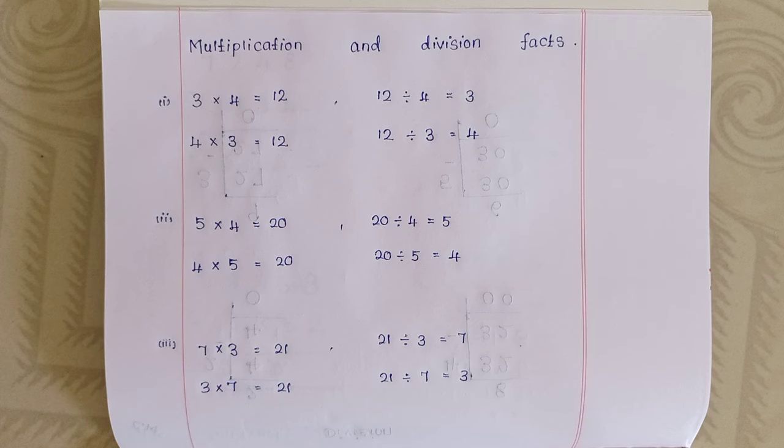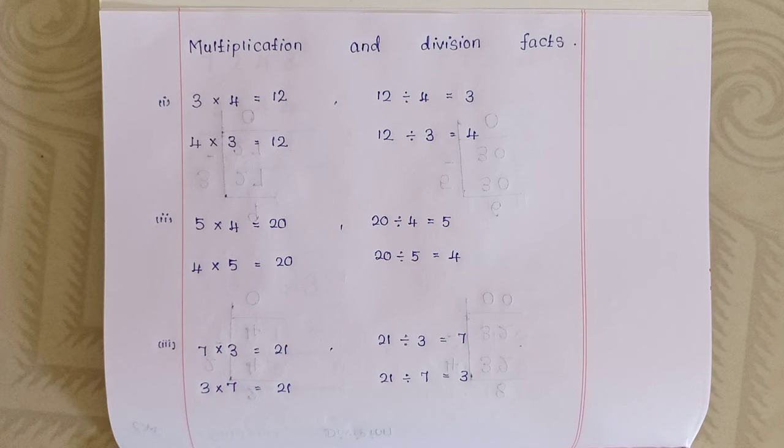3 multiplied by 4 is equal to 12. 4 multiplied by 3 is equal to 12. 12 divided by 4 is equal to 3, and 12 divided by 3 is equal to 4. See the second one.